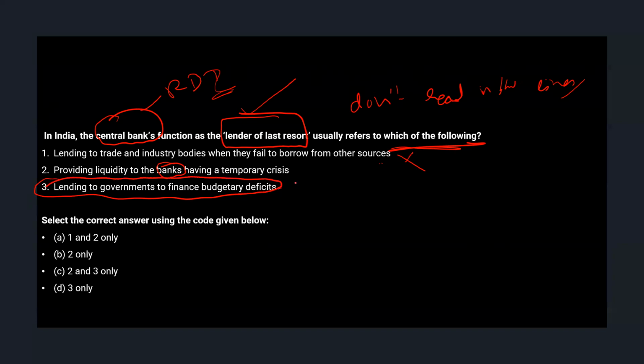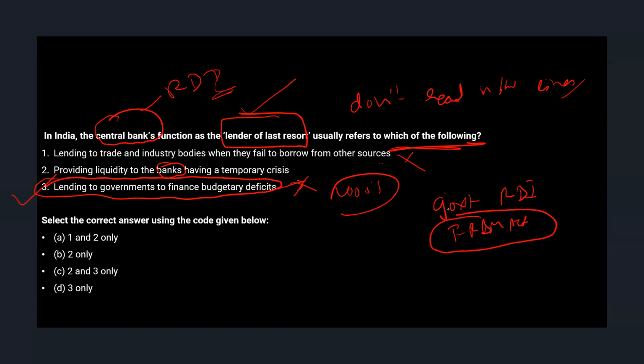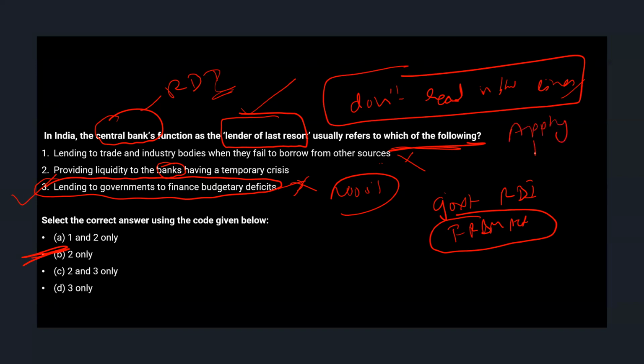Yes, if it was before 2000, this would have been true. But in our static books, we would have read that government borrowing from RBI is banned under the FRBM Act. So remove this statement also. Some students have marked this option also correct. But once you have knowledge of this FRBM Act, which we read in our static books, we could eliminate this option also. So the answer is 2 only. That's why don't read in between the lines and apply the knowledge you have.